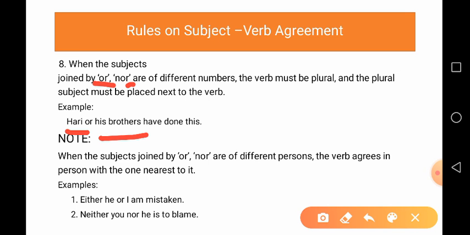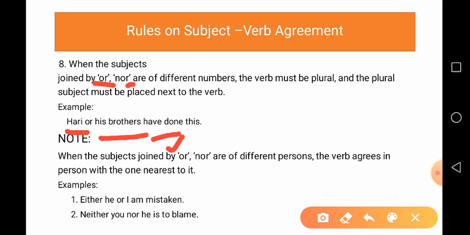You must place the plural subject near to the verb and the verb comes in a plural form. Understood? Because the second subject is plural, the verb comes in its plural form.